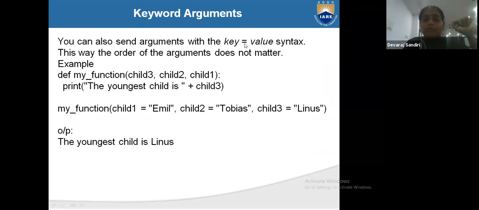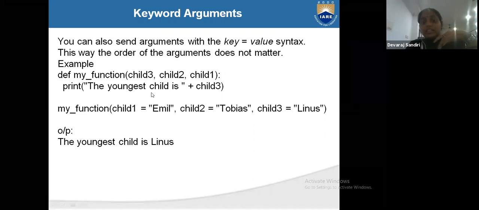Now you can also send arguments with the key equals value syntax. That also you can use to send values when passing the arguments. How? def my_function(child3, child2, child1): print "The youngest child is" plus child3. What is the key and value?